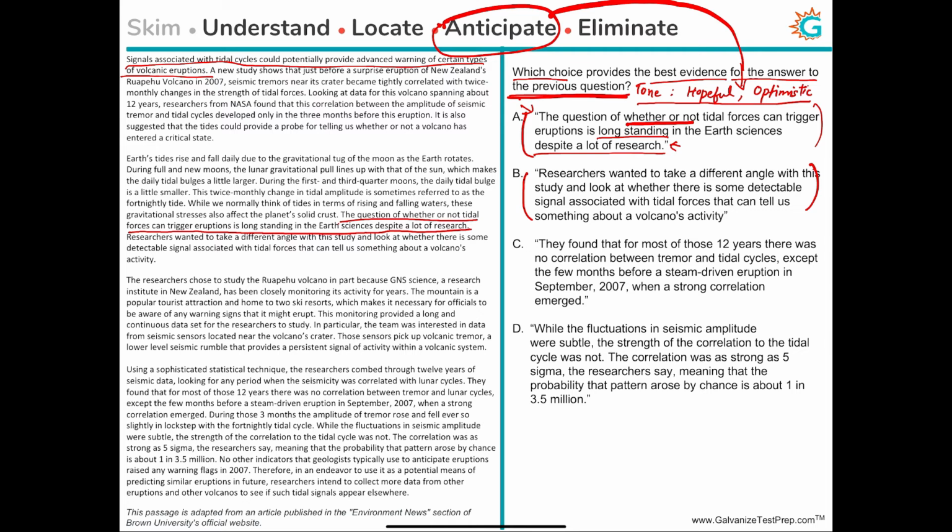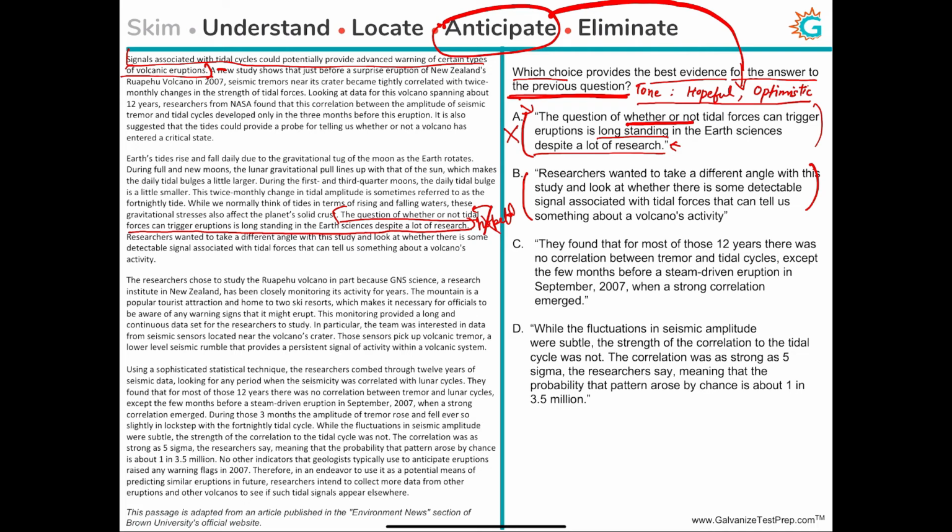But this definitely has nothing to do with the particular thesis that the author is proposing at the beginning and the end, and definitely this is not a hopeful tone anyway. So this has nothing to do with why the author feels so optimistic. So A cannot be our answer, right? This is not hopeful.